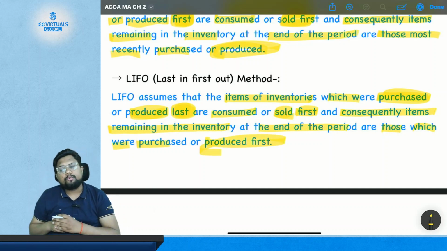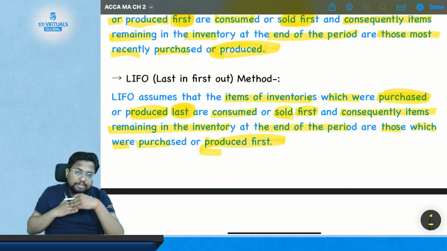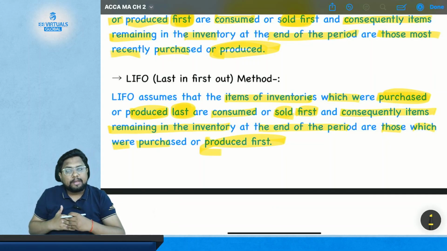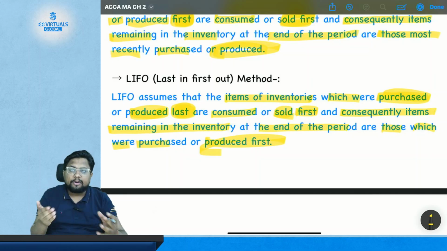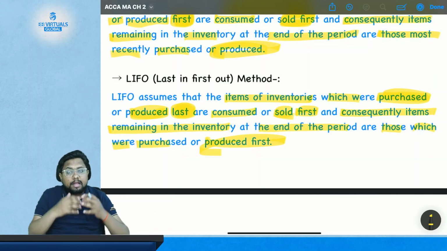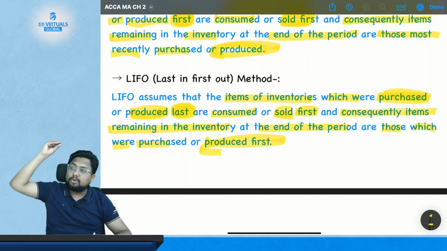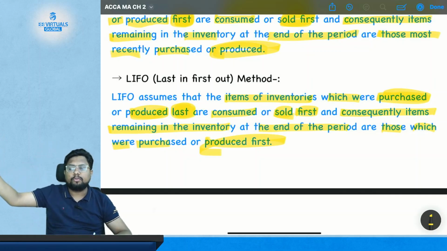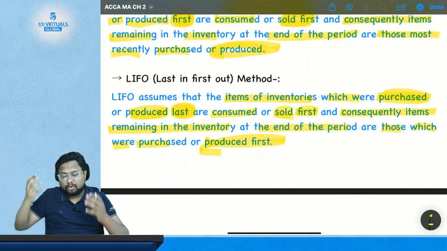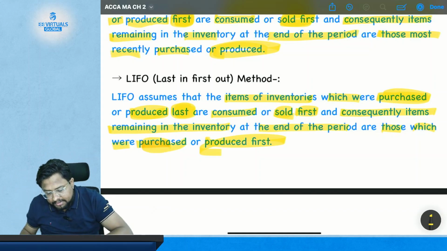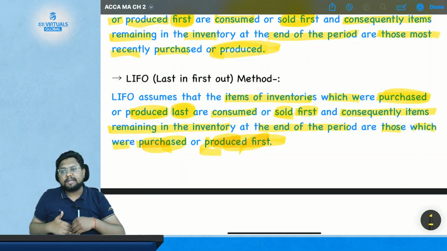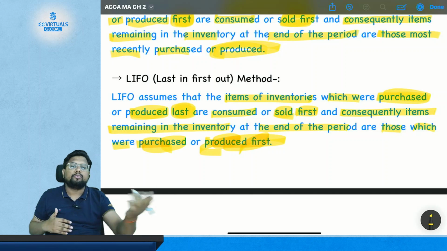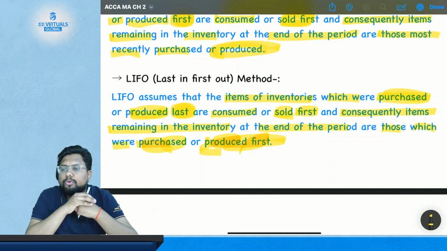So if you issue everything which you have purchased just now, at the end of the accounting period you will be left with the items you purchased earliest, because whatever you purchased or produced latest will be issued to production or sold to the market.